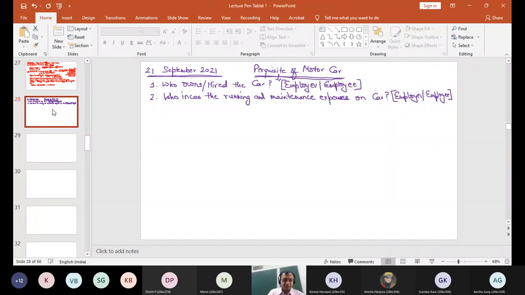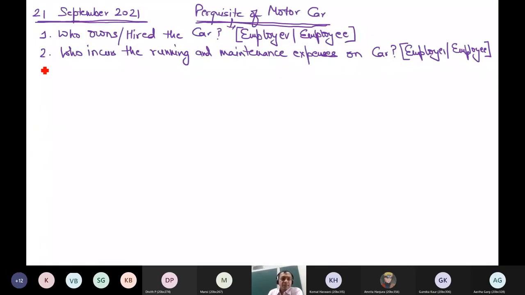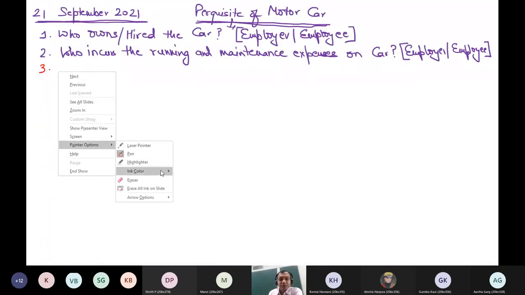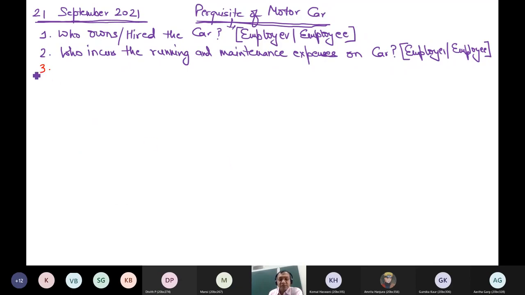Then third, for what purpose is the car being used? This is the third question which you should ask yourself.